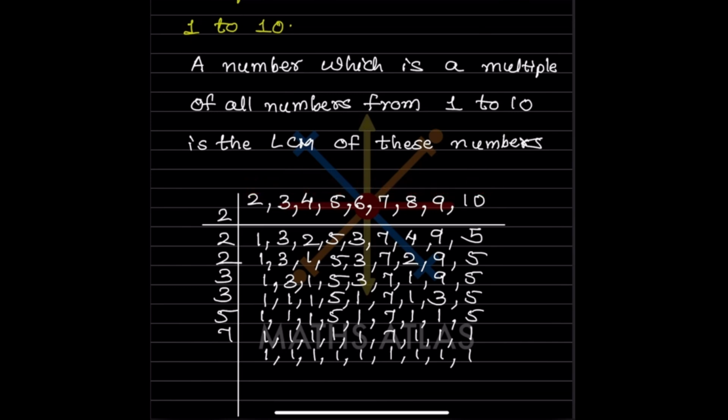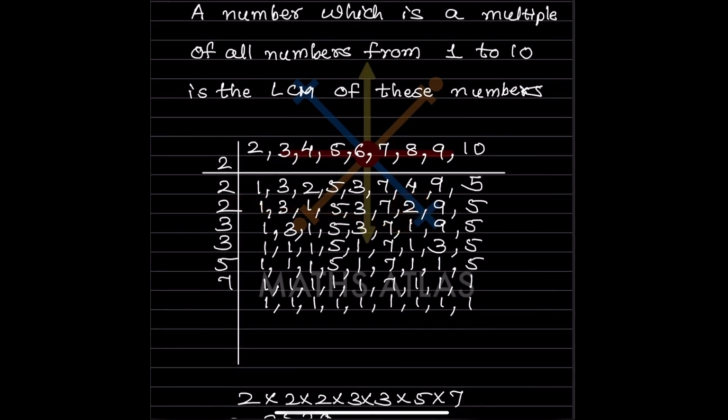What is the rule for the LCM? We always start with 2, the multiples of 2. Here the multiple of 2 is: 2 ones are 2, 2 twos are 4, 2 threes are 6, 2 fours are 8 and 2 fives are 10. The other numbers, which are not divisible by 2, will remain the same. Again we go with 2. Where it is possible, 2 ones are 2, 2 twos are 4 and the others remain the same. Again you can see 2 here. First we have to clear all the 2s. Now we don't have any number here which is divisible by 2.